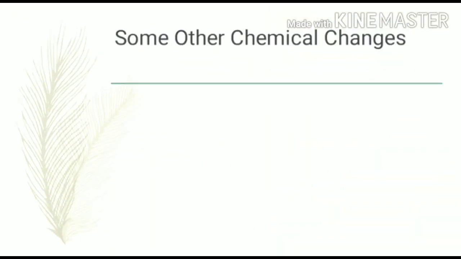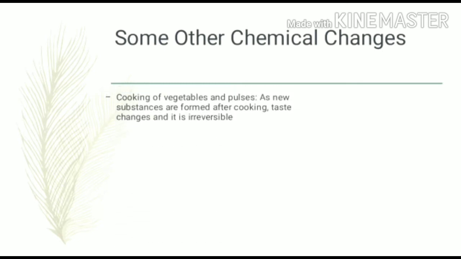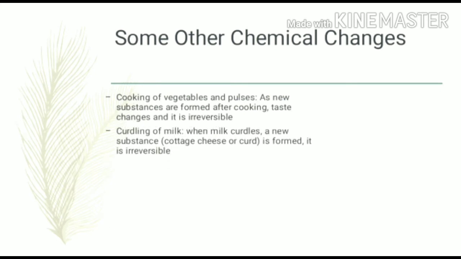Some other chemical changes we are going to discuss. So, cooking of vegetables and pulses is also a chemical change as new substances are formed after cooking. Taste is also going to change and it is an irreversible process.